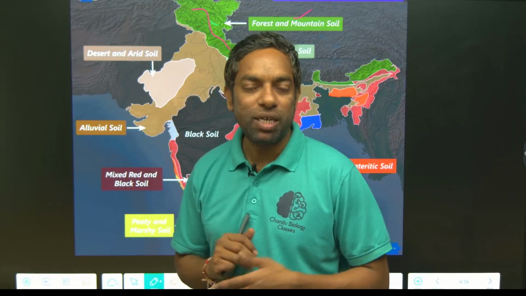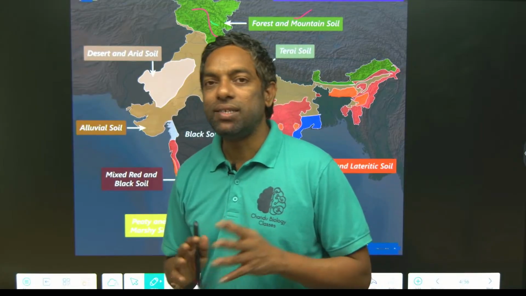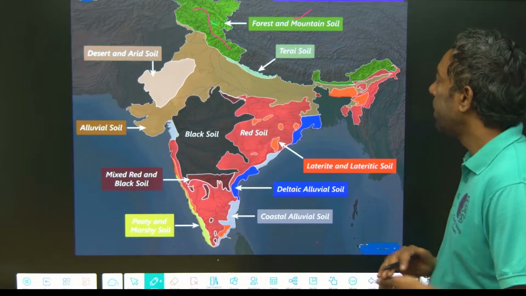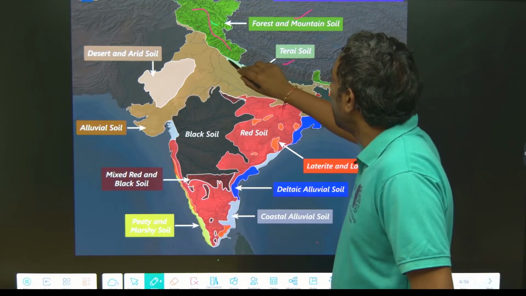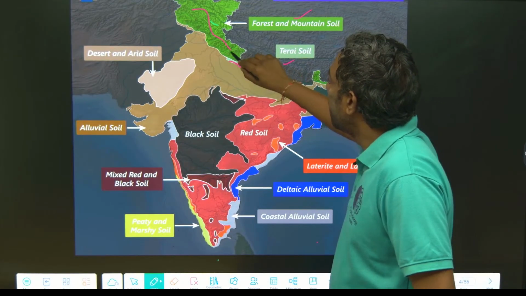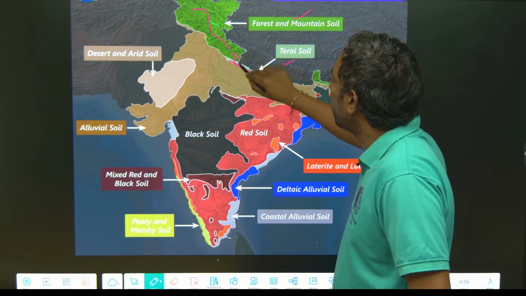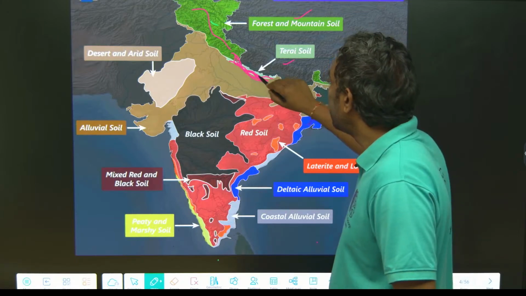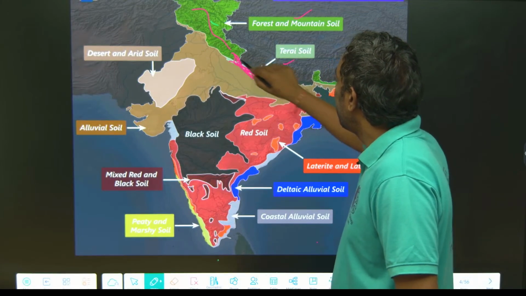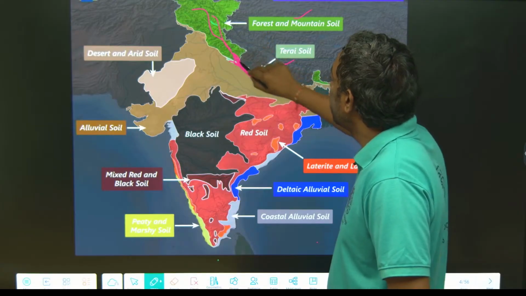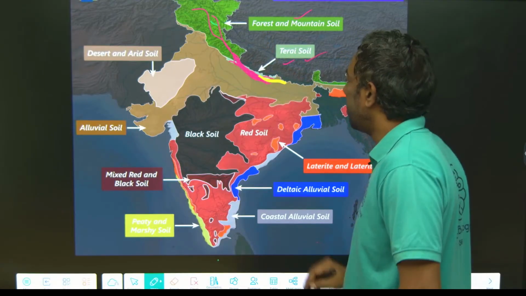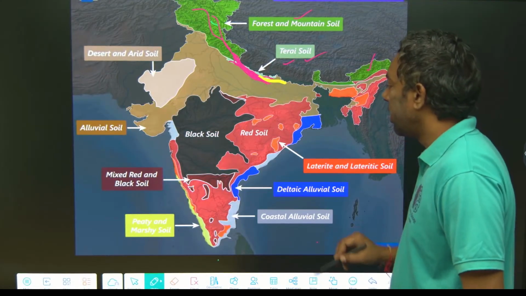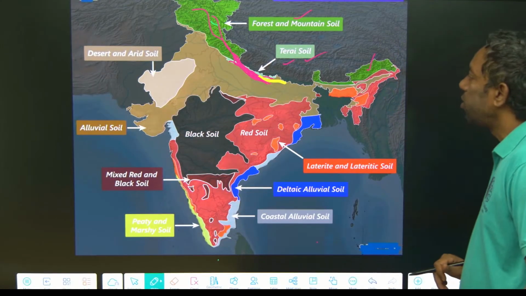This is terrace soil. Terrace soil means the fertile deposition along the rivers Ganga and Brahmaputra, which deposit soil from the hilly areas to here. It is highly fertile soil. This is also a hilly area, with forest and mountain soil.